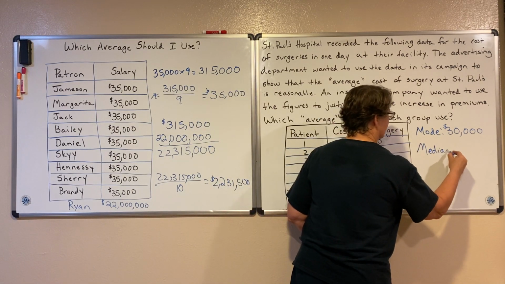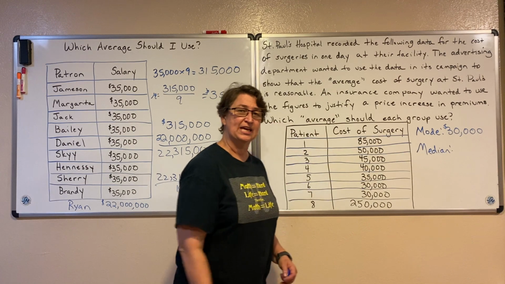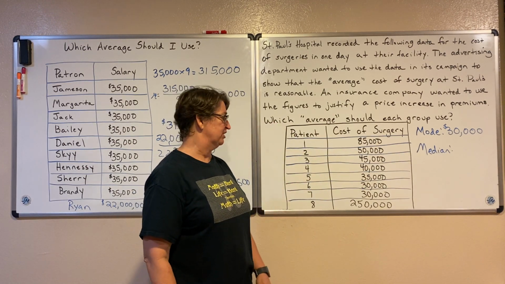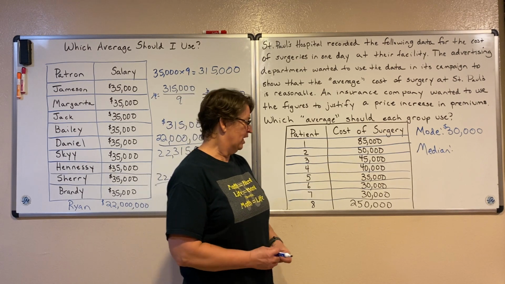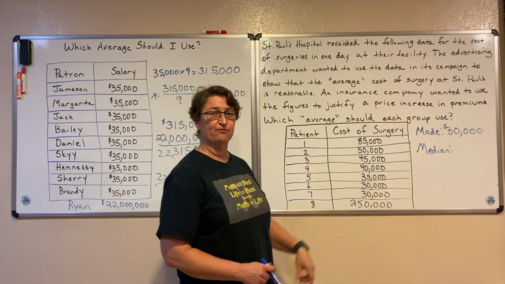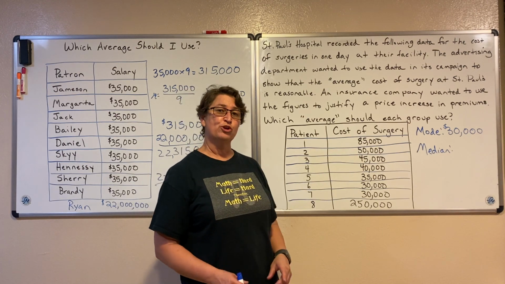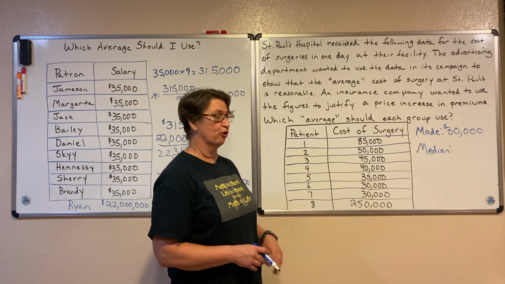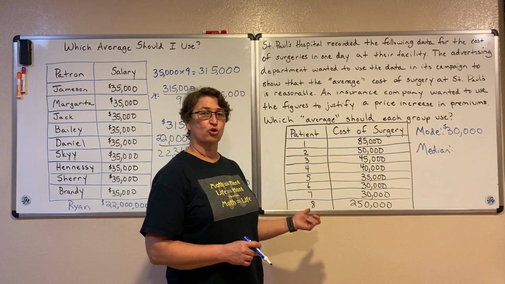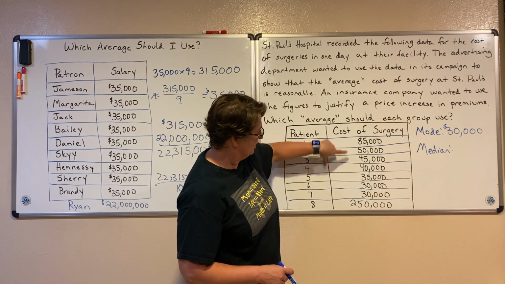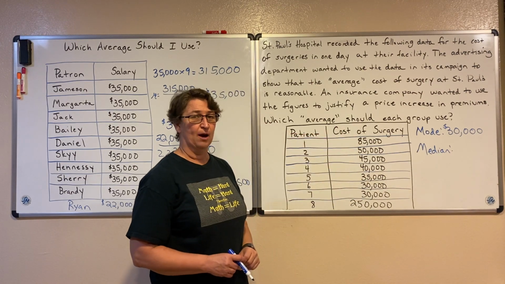The median cuts the data strictly in half so that 50% is below it and 50% is above it. So I see 8 different data points. Remember, when you're finding the median, the first thing you need to do is put the data in order from least to greatest or greatest to least. This is almost in order. That 250,000 just needs to go on the top.